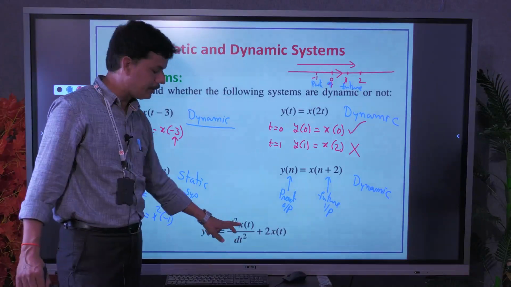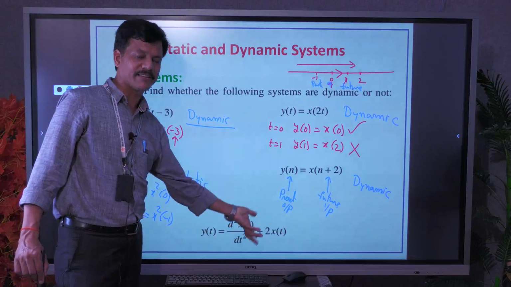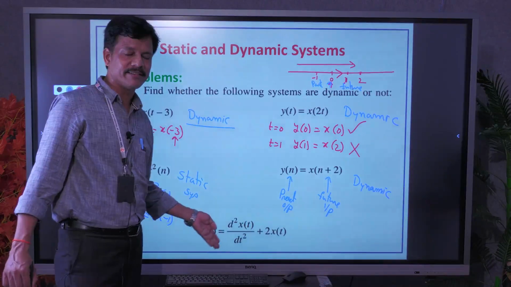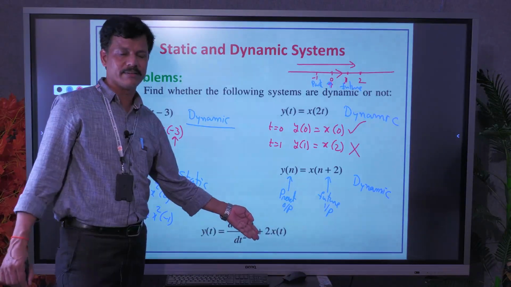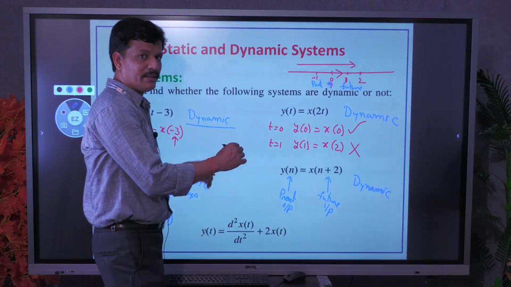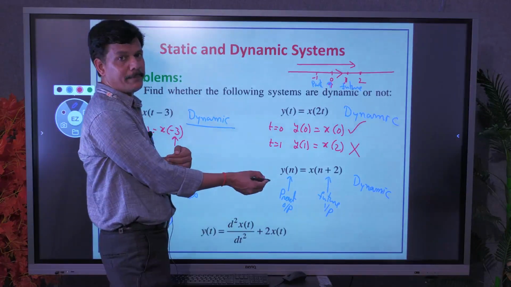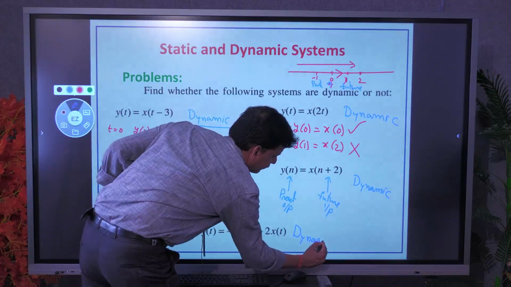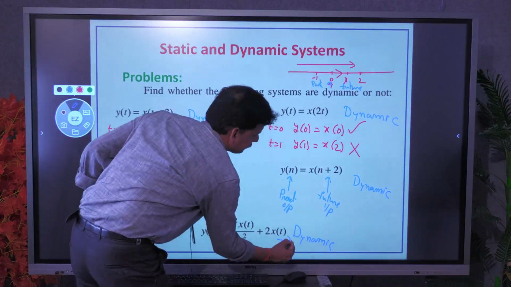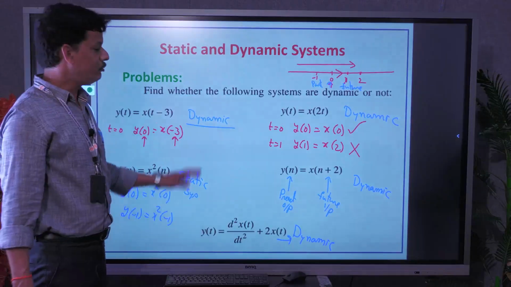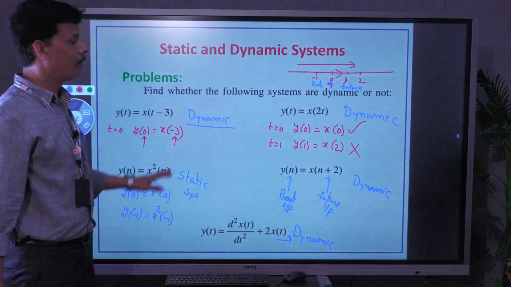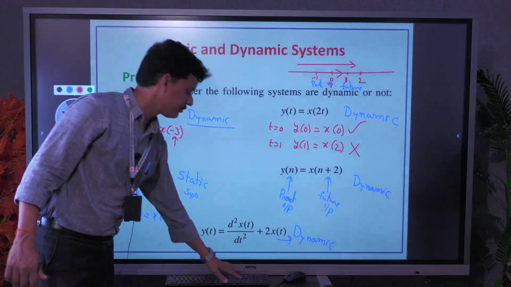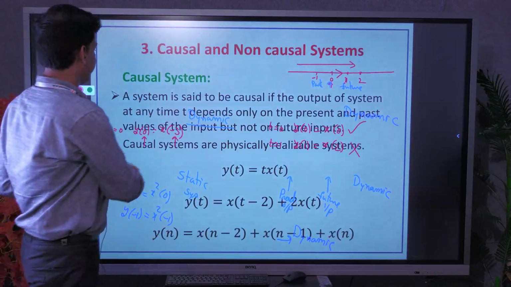Here the present output depends on differentiation of x of t. Ultimately it's not a direct one-to-one relation. Differentiation means at some other time it depends. So here also it is a dynamic system. Like this we can do. That's about static and dynamic systems. Next.